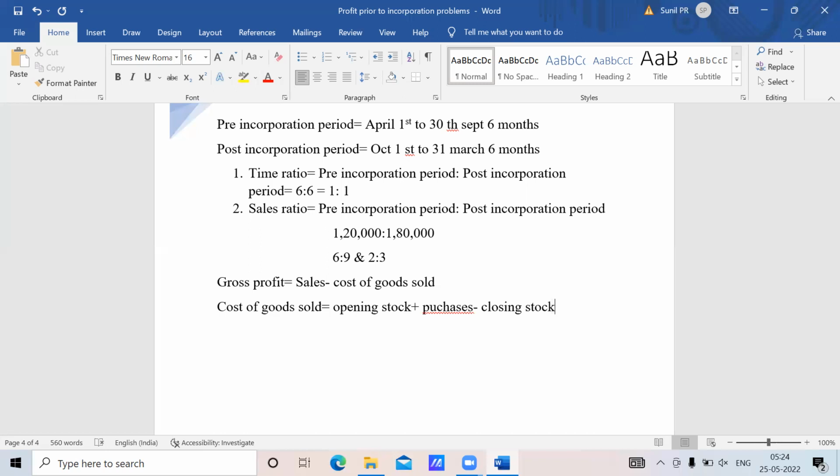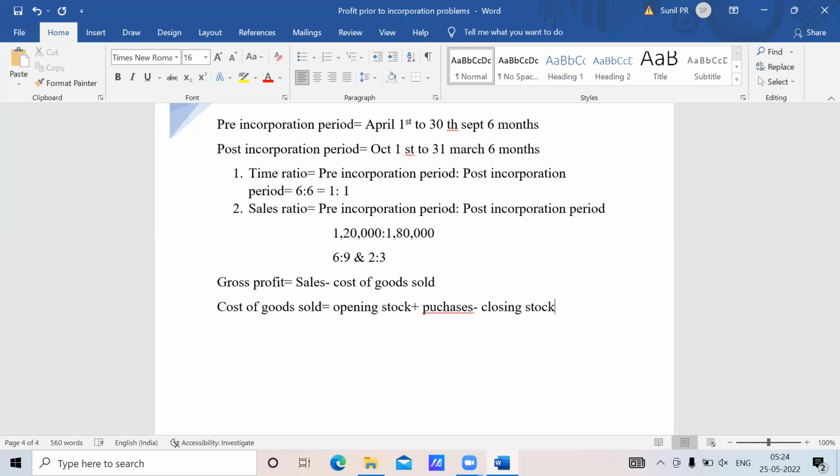See, I will repeat the whole procedure. First, in this problem, gross profit is given directly, so no need to worry about that. Sometimes gross profit will be missed out in the problem. If it is missed out, how do you calculate gross profit? Gross profit is equal to sales minus cost of goods sold. Sales will be given in the problem. Cost of goods sold is nothing but first take the opening stock, next add the purchases, next deduct the closing stock, and you will get the cost of goods sold.